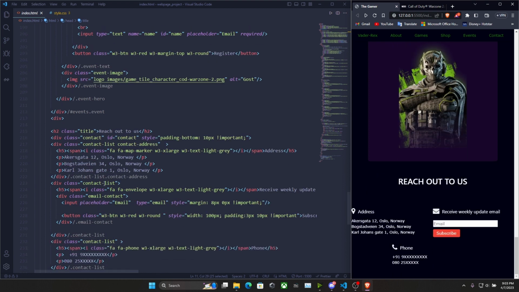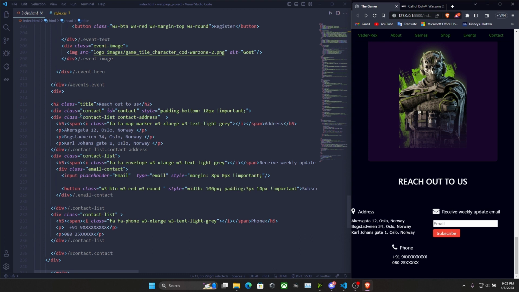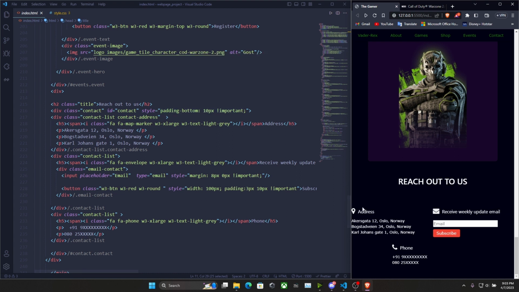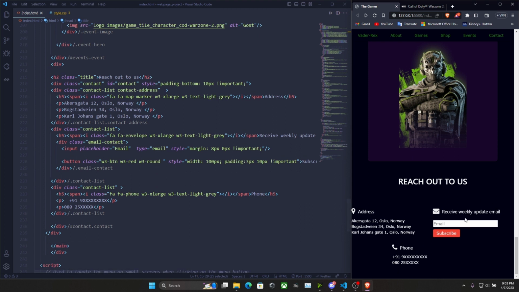Next comes the reach out part. Again we call the class contact address. Once the contact address is done, then class registered, we call the class as title. Once you call the title class and reach out to us, when the reach out is done, open a division class, and start writing whatever you need to drop over there. Once all the things have been dropped, open paragraphs and close all the things side by side. Division class and contact list, again the same thing, all three together. And the same goes to the registration class, so receive updates, weekly updates have been framed easily.